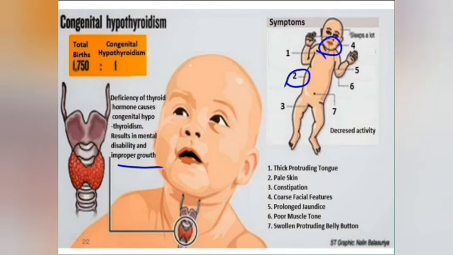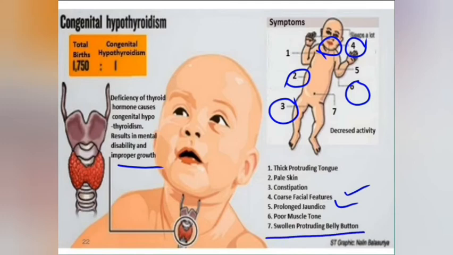Number three, constipation, because of the thyroid hormone's effect on the musculature of the GIT. And number four, coarse facial features due to improper growth of the skeletal system. And number five, prolonged jaundice. Number six, poor muscle tone because of decreased neuromuscular excitability. And number seven, swollen protruding belly button due to increased retention of sodium.